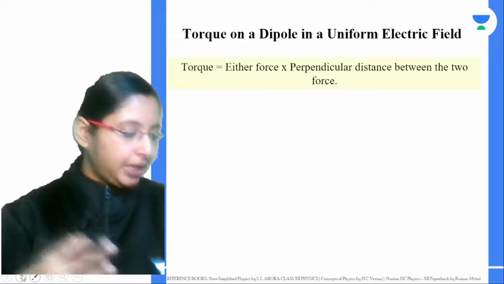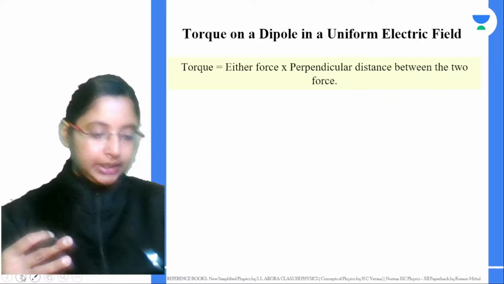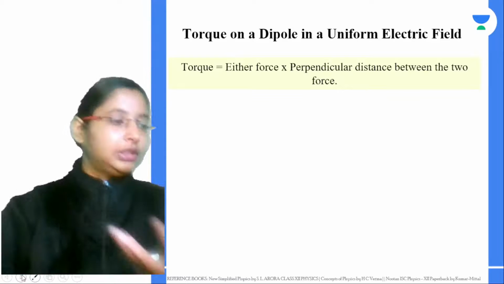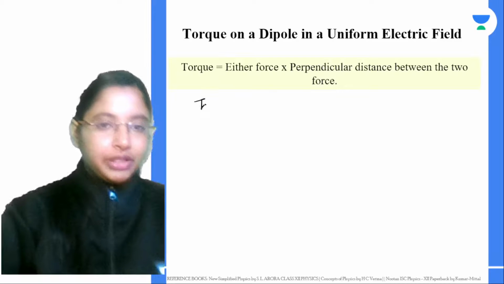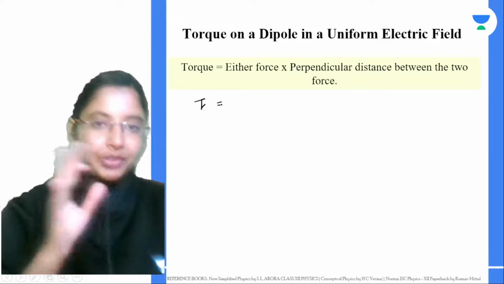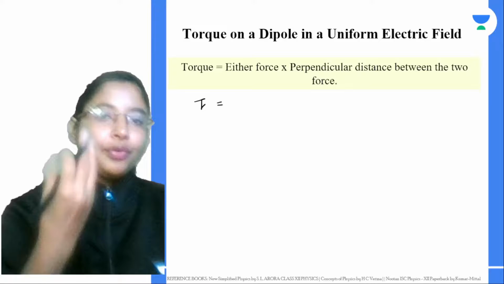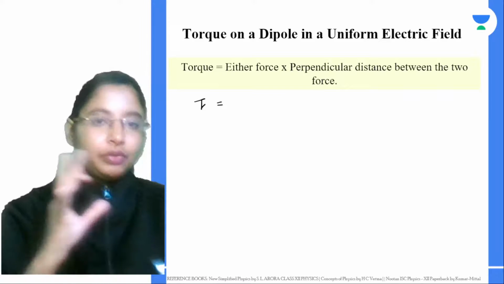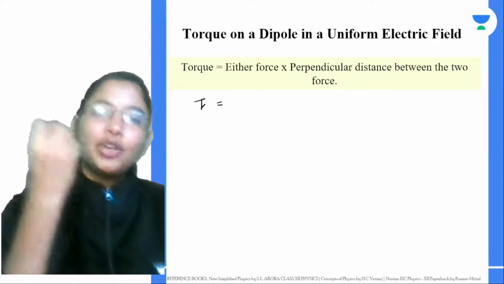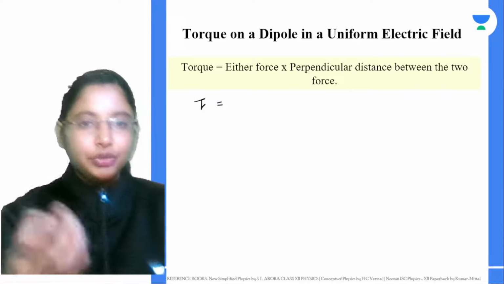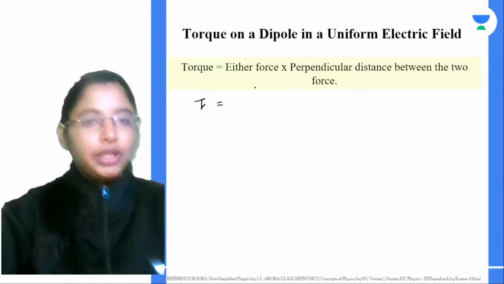Torque, which we give as tau, is the product of the force acting on either one of the charges, positive or negative, because the magnitude is the same, and the perpendicular distance between them.